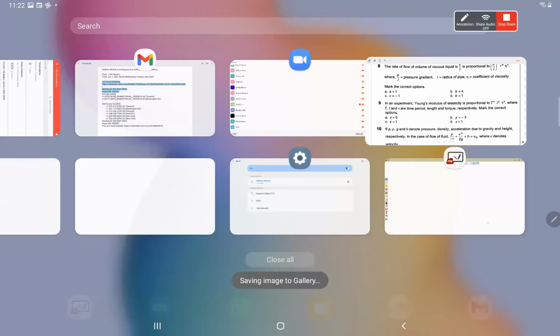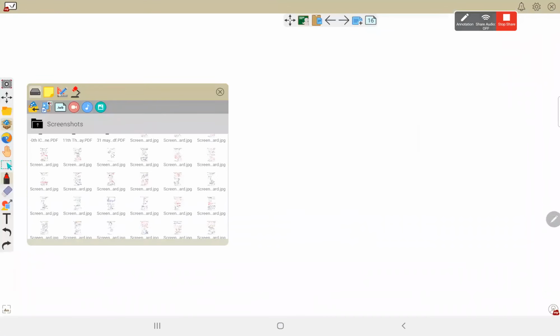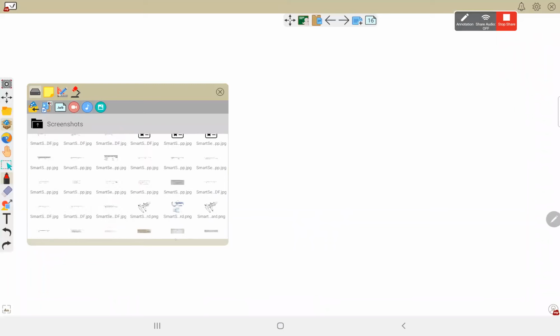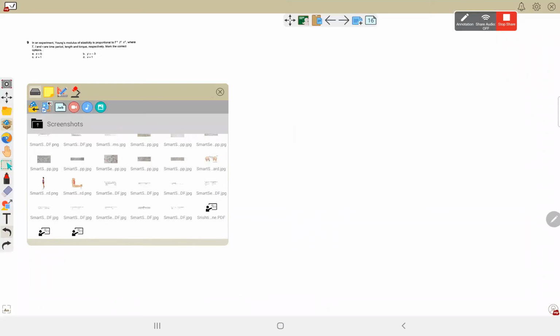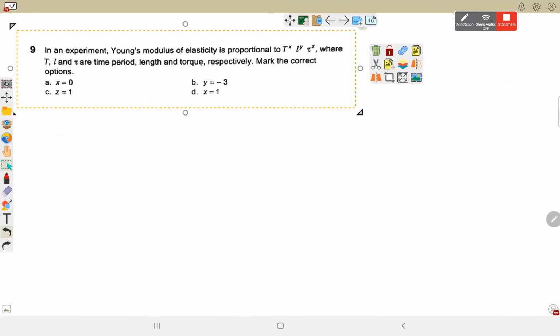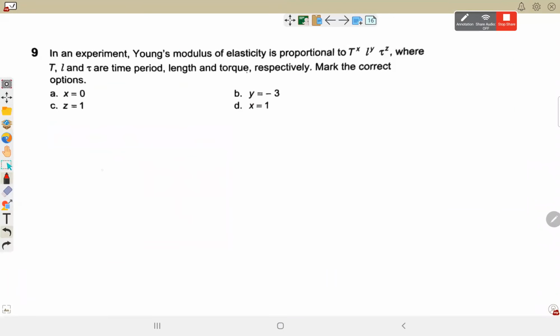So this is the second application of dimension, in which we will be using a formula. We first assume a formula, and then left hand side and right hand side dimension has to be equal. Young's modulus of elasticity is proportional to t to the power x, L to the power y, and tau to the power z.